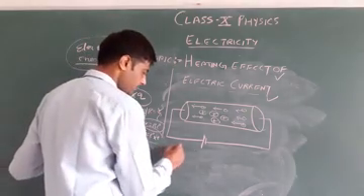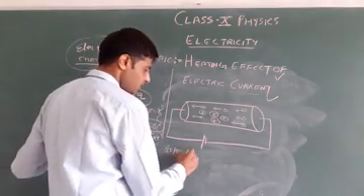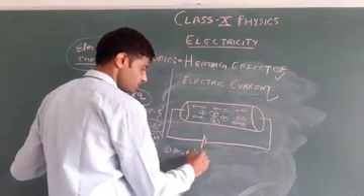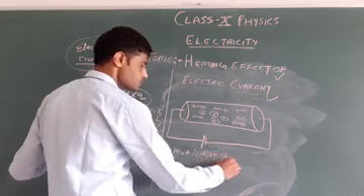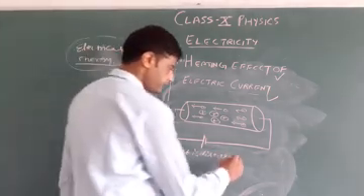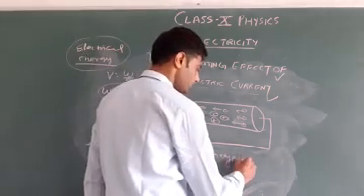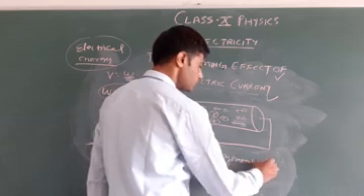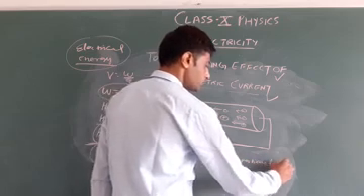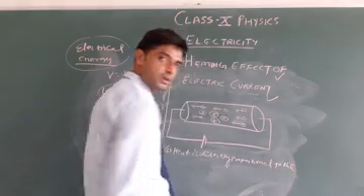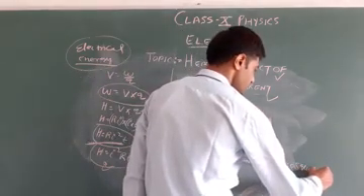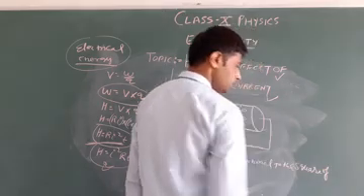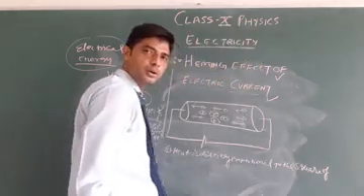First, heat is directly proportional to the square of current.